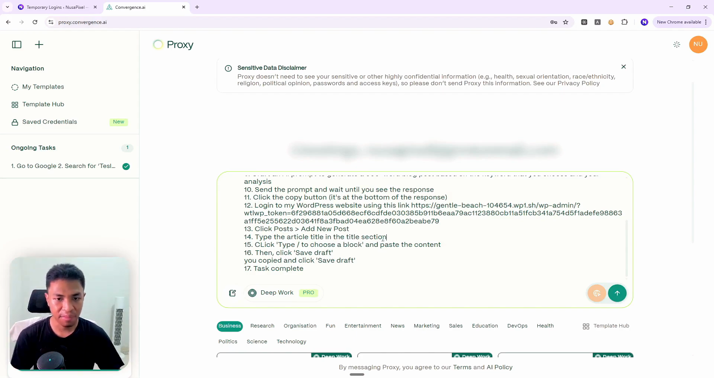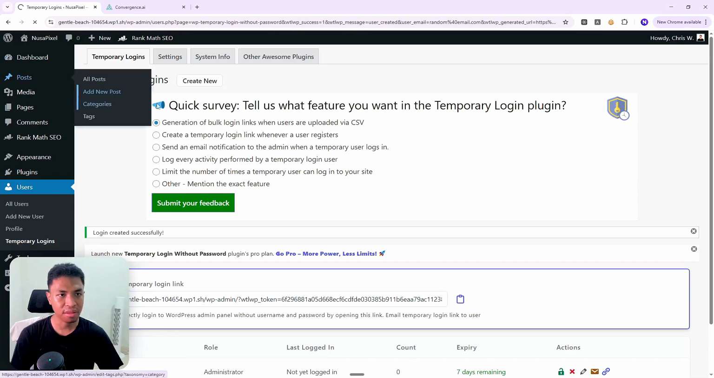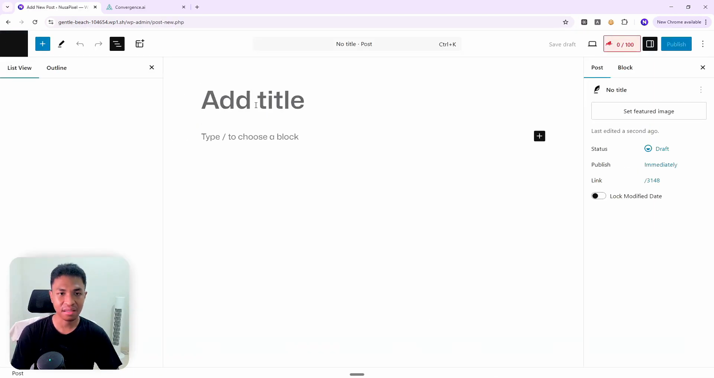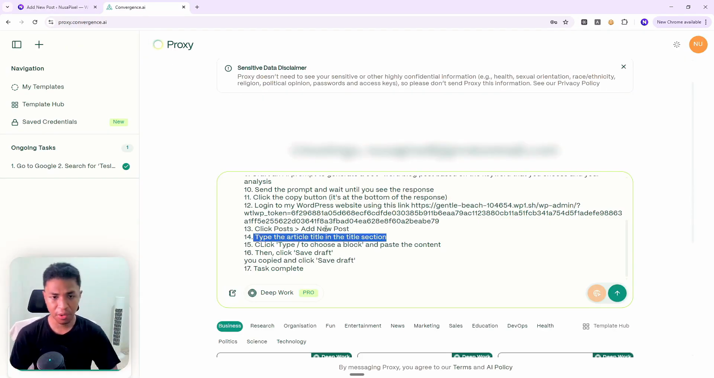And then type the article title in the article section. If you go to a new post, you will see that there are two distinct areas. There is this section to insert a title, and then there is this section that says type / to choose a block. This is the Gutenberg editor. If you're using a classic editor, of course, the interface is going to be different and you probably need to modify the prompt. But I think I'm going to go with this.